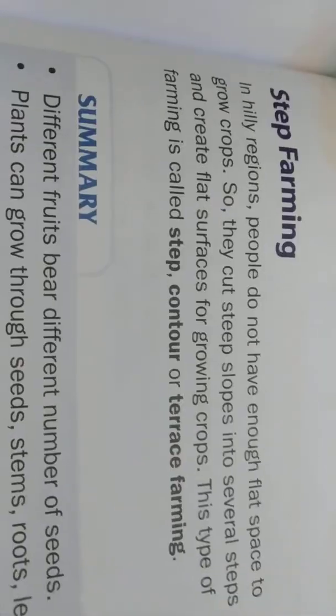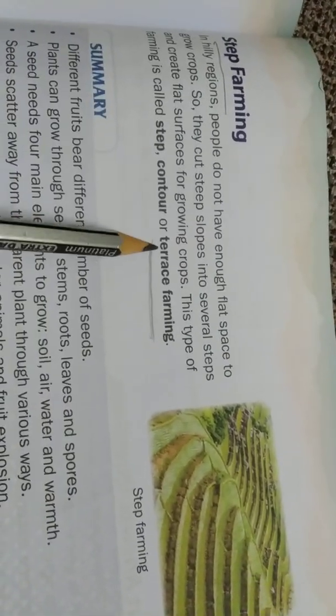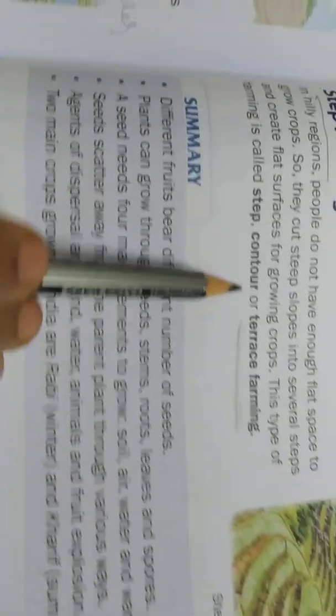Next, children, page number 213, step farming. What is meant by step farming? What is meant by step farming, children? Are you observing this picture? In hilly regions. In 4th class, we learned terrace farming. Remember, children, recap that word, terrace farming. I have shown the pictures also. You also made so many charts on that.